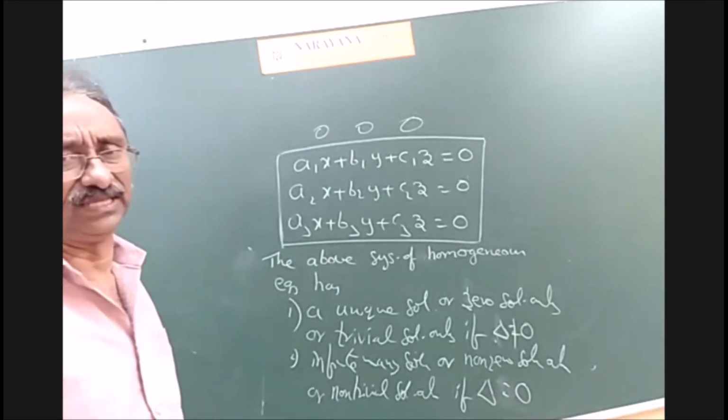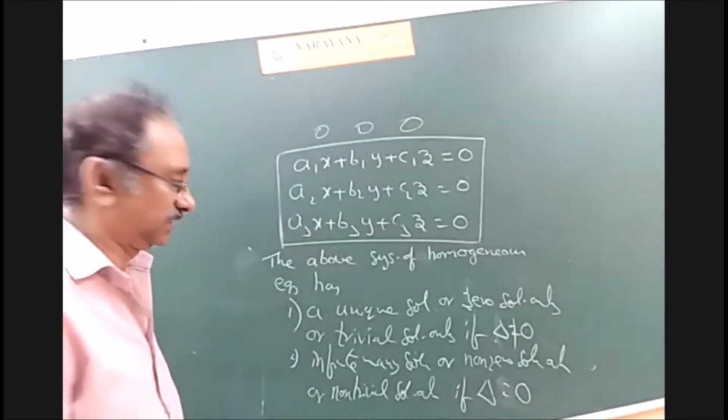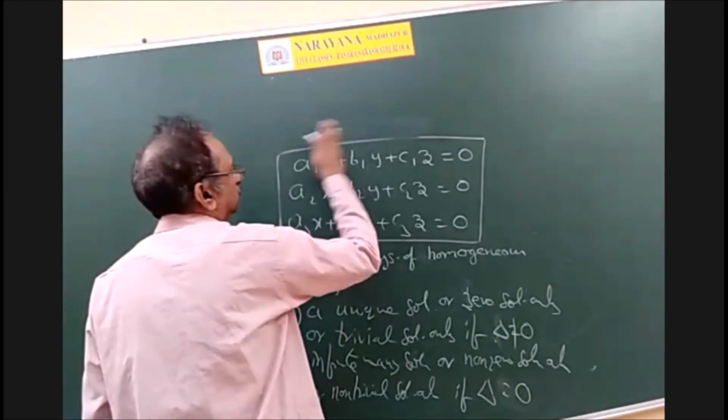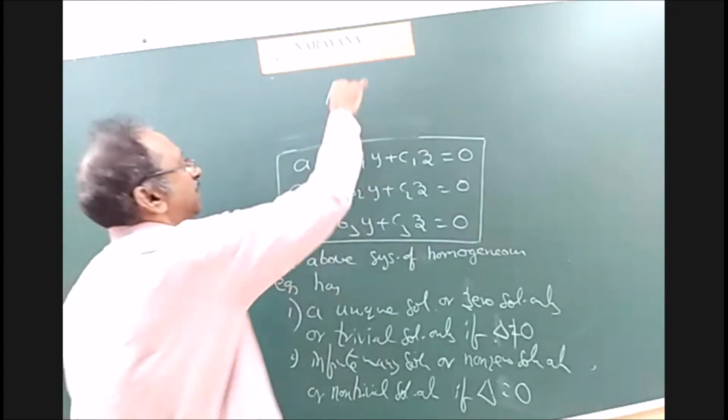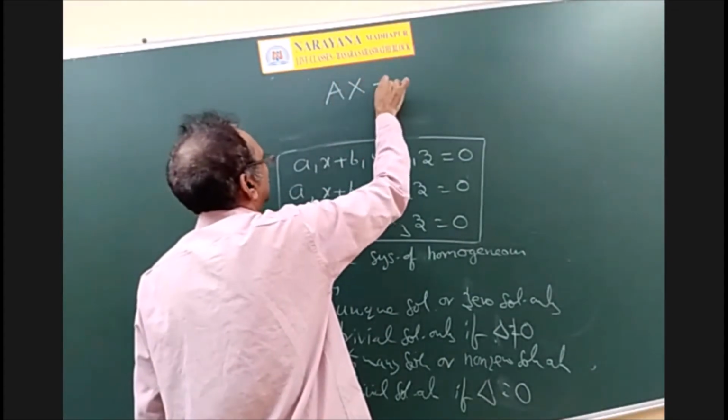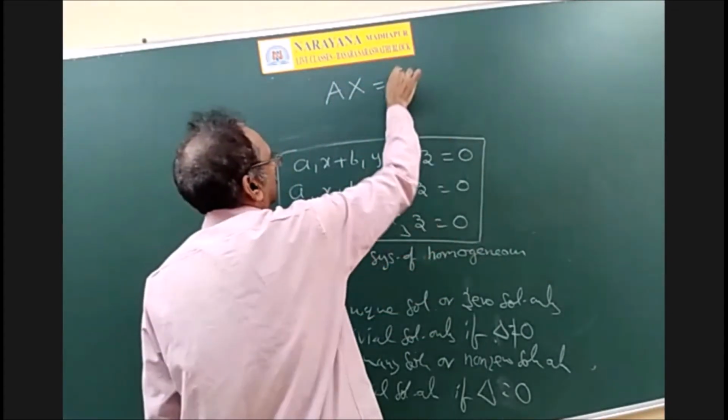Now you can see the validity of the proof of that result. Suppose the coefficient matrix is capital A, the variable matrix is capital X, which is x, y, z, and the constant matrix is 0.